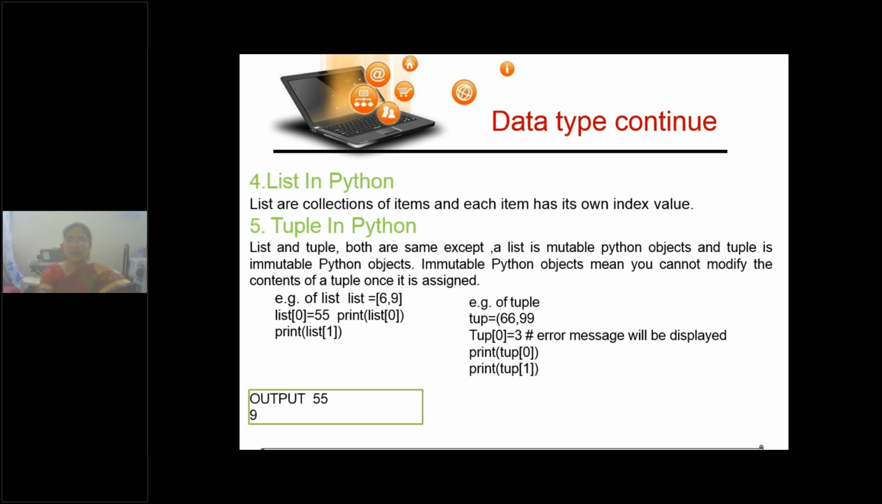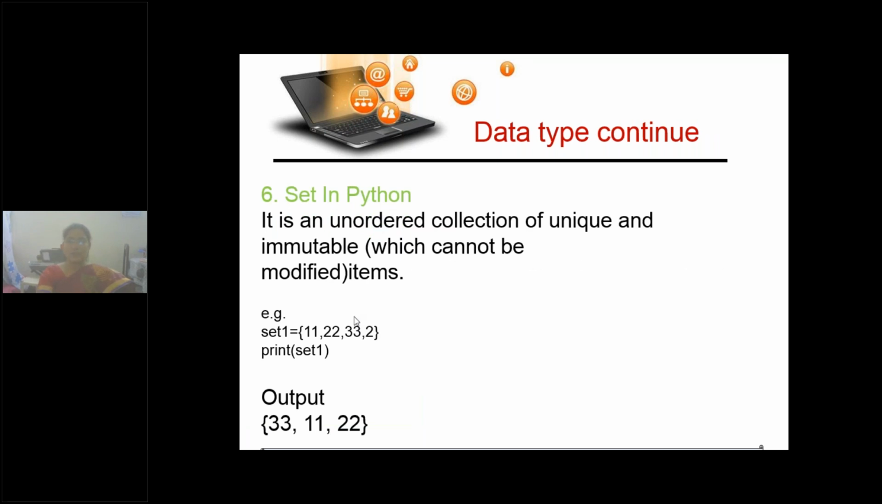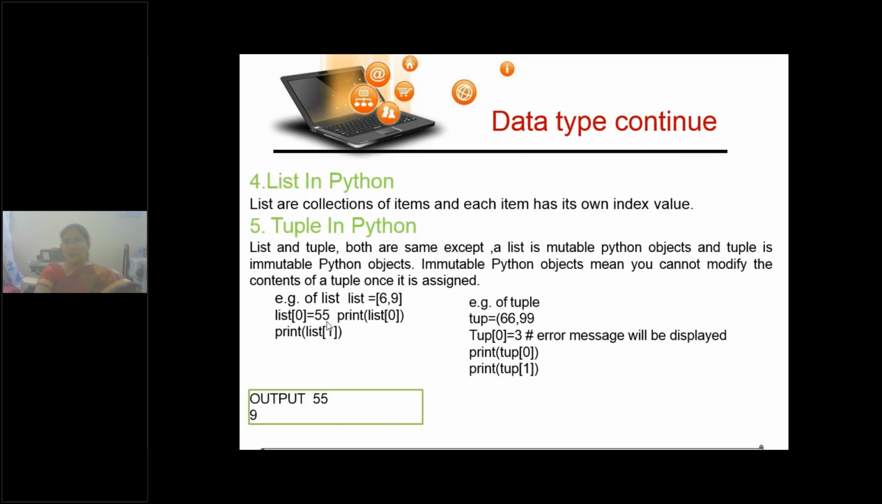Let's see what a list is. Lists are collections of items and each item has its own index value. List is a mutable data type, that is, we can change the value assigned to a list even after assigning it. Whereas tuple is immutable. See, children, for example, list equal to 6, 9. After some time, list 0 equal to 55. When you print the 0th index value, it is no more 6, it is 55. Is it clear, children?